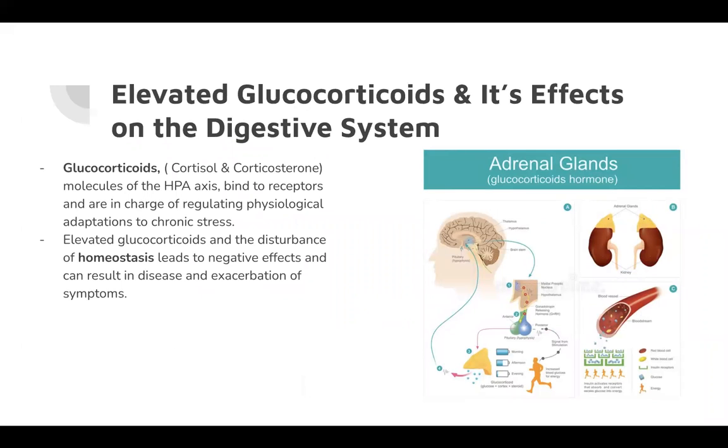So elevated glucocorticoids and their effects on the digestive system. Glucocorticoids such as cortisol and corticosterone bind to receptors and are in charge of regulating physiological adaptations to chronic stress. When there are elevated glucocorticoids, the homeostasis is disturbed. Remember, I was talking about how your body is not able to return to homeostasis? Well, that will lead to negative effects like visceral hypersensitivity and diarrhea.